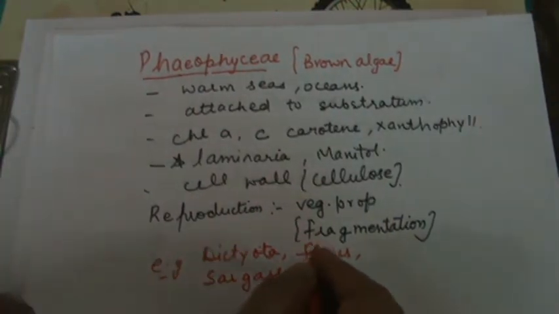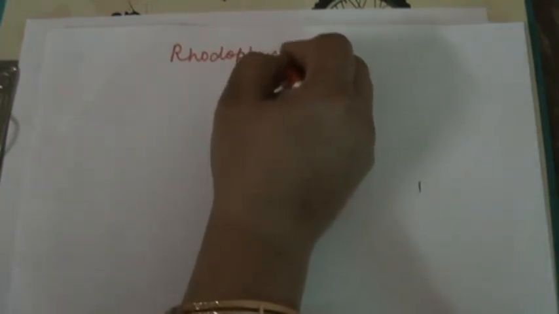Next is our division Rhodophyceae. Students, why is it known as Rhodophyceae? Due to the red color. It is also known as the red algae.